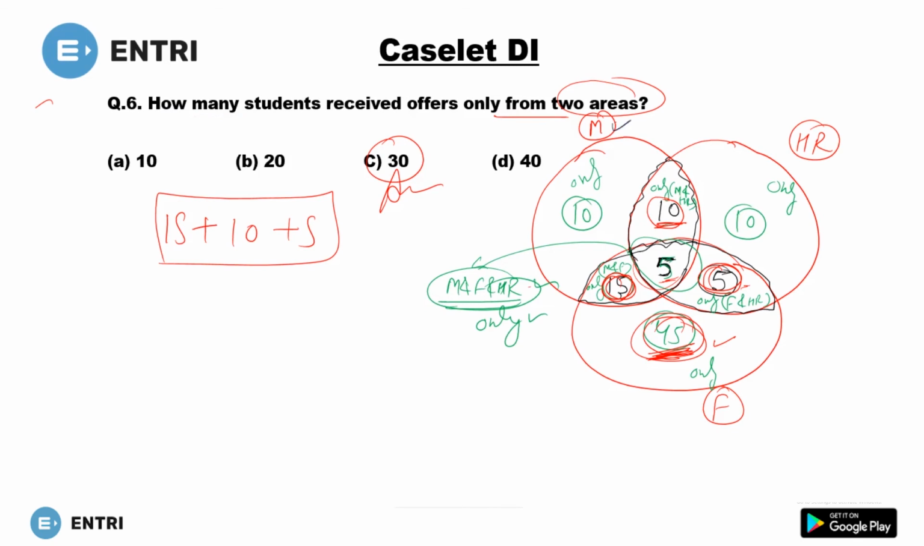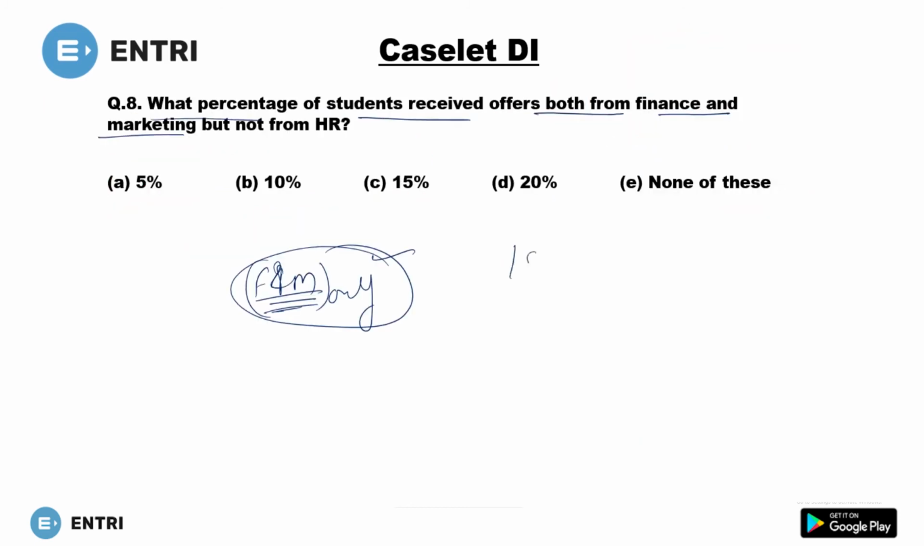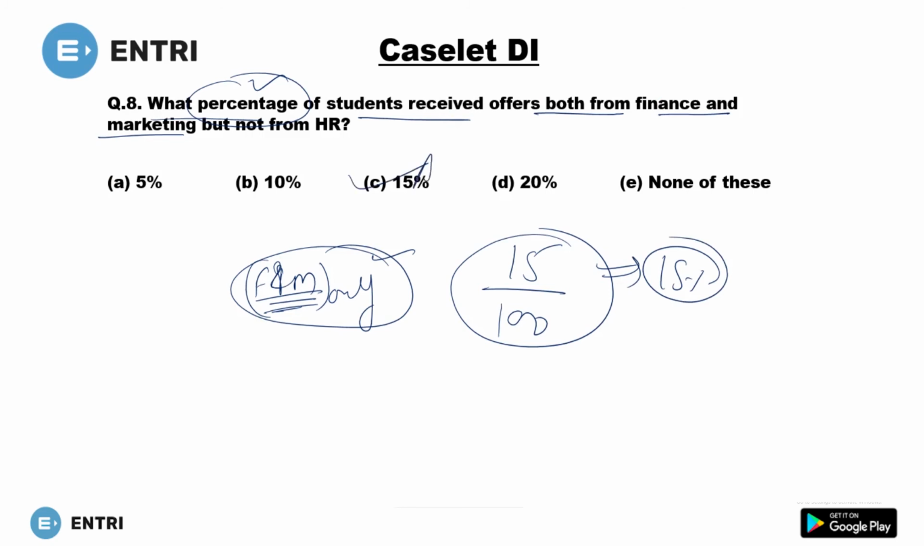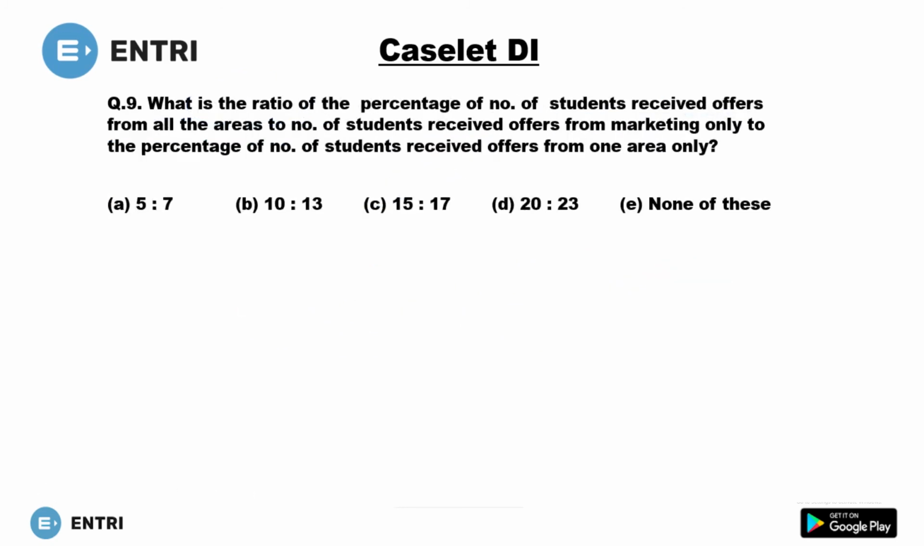So this one is your marketing, this one is your finance. Only from finance and marketing. So these 15 will be from finance and marketing only. These 5 will not be included. So we will say there are 15, but you have to find the percentage. 15 out of what? 15 out of 100. So can you say 15%? So this one is the answer. Move to the next one.